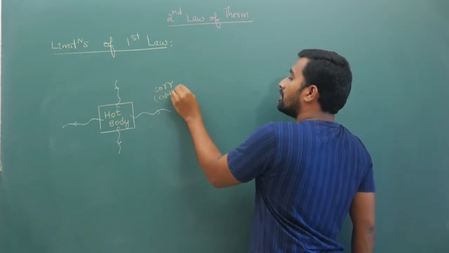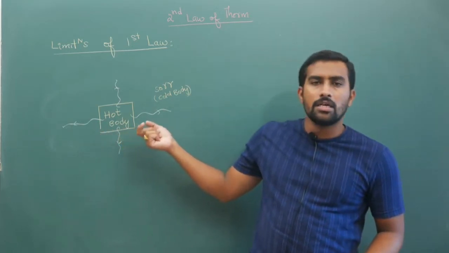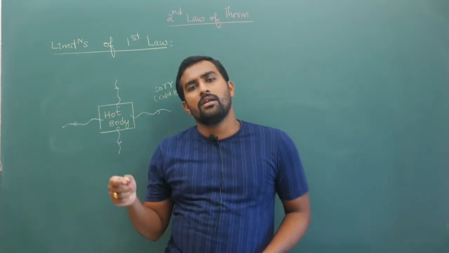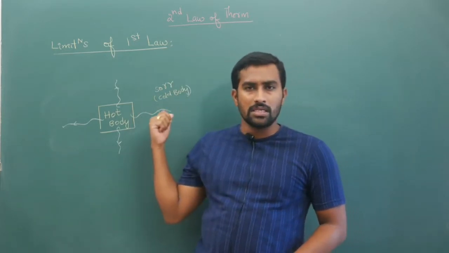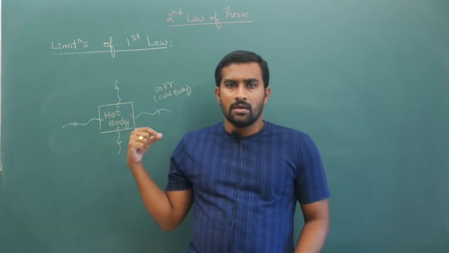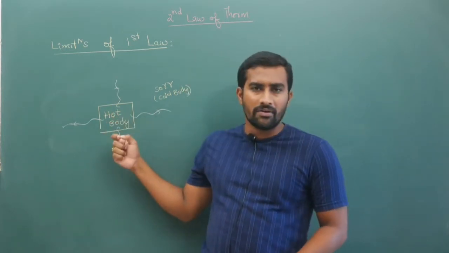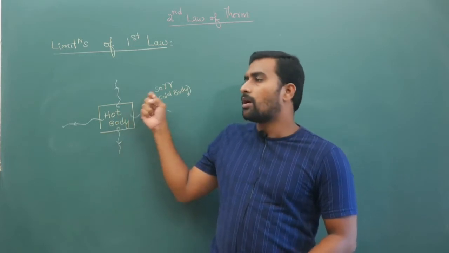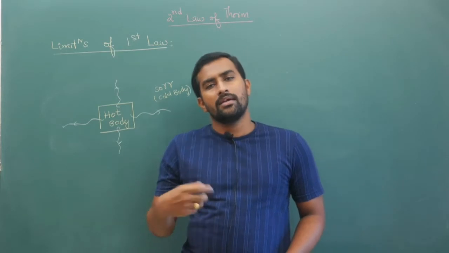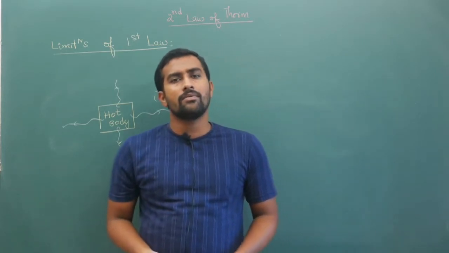According to the first law of thermodynamics, the energy lost by this hot body will be given to the surroundings, and the surroundings will take the heat energy. This process of transferring heat energy from hot body to cold body is correct. Why? Because energy conservation is supposed to be valid, and it is in fact valid.